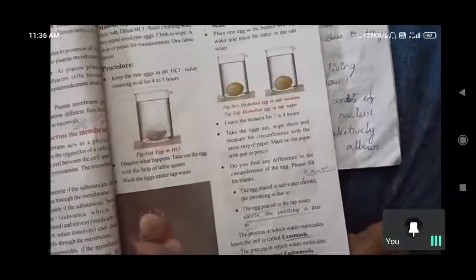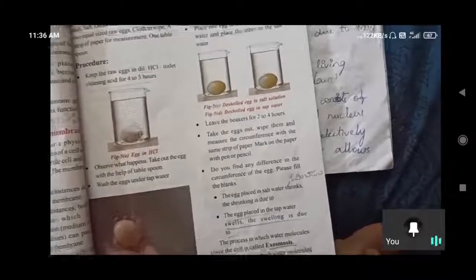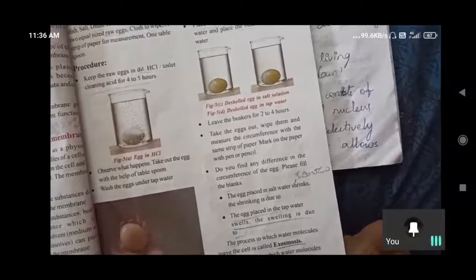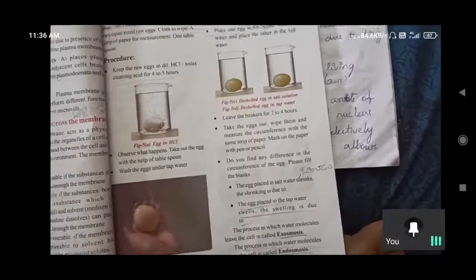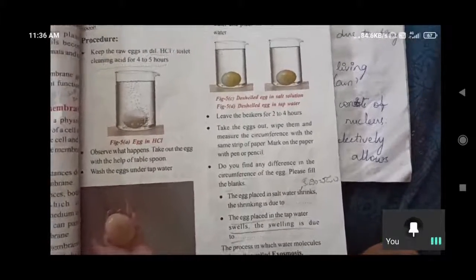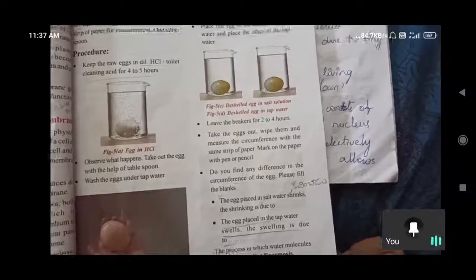Put one egg in tap water and the other in salt water, and leave the beakers for 2 to 4 hours. Take the eggs out and wipe them. Then, again with the help of a paper, measure around it and mark how much it is.